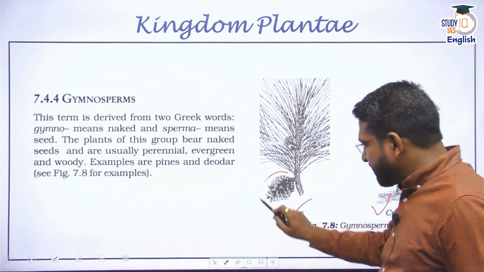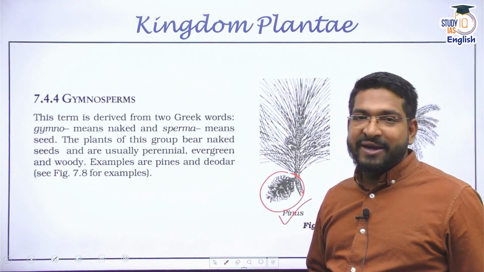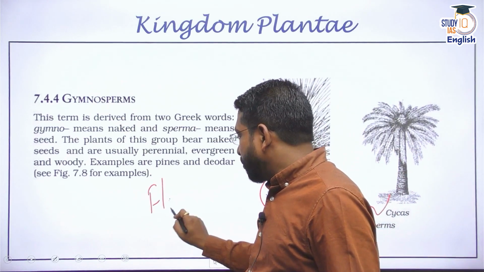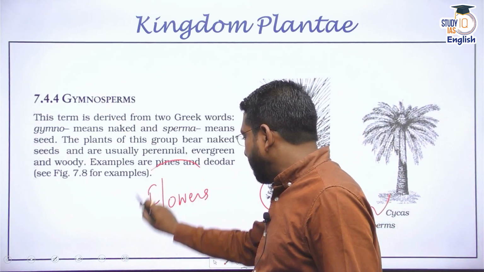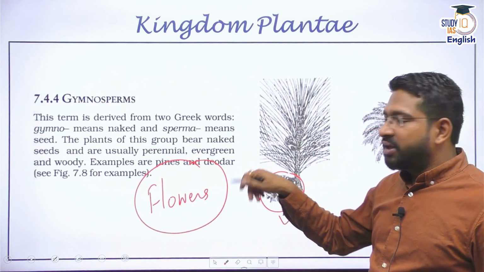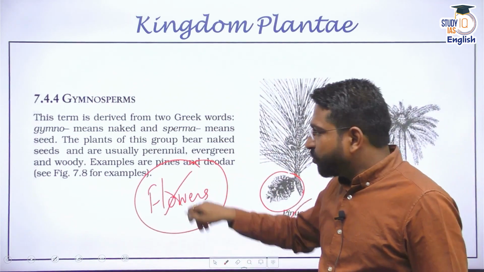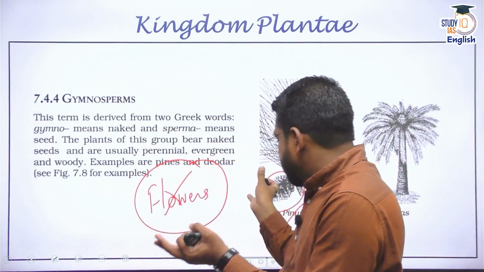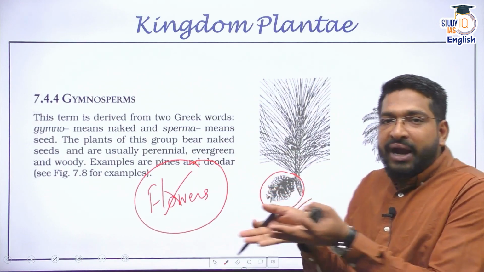You must have seen pines. Now what are these pines? These are actually seeds themselves. They are naked seeds. These do not produce any flower. They do not have any flowers, so flowering is not seen extensively. And when you look at gymnosperms, for example a pine tree, there is a male pine cone and a female pine cone.